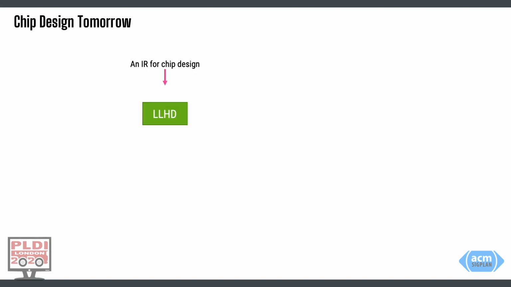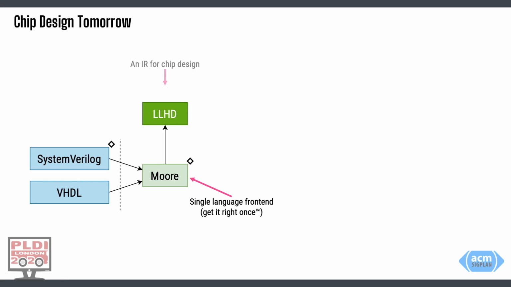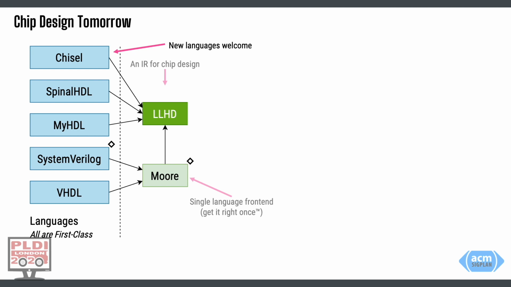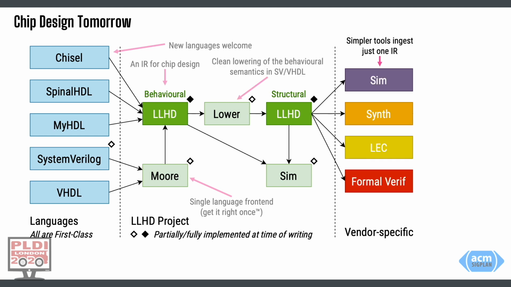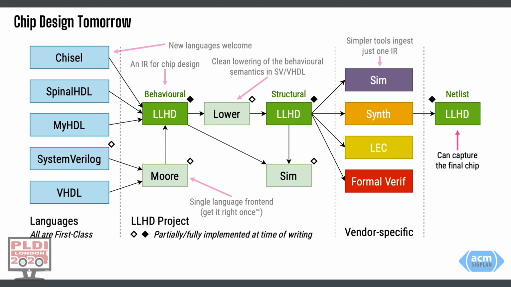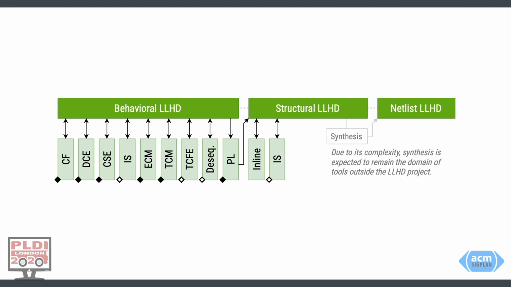We propose LHD as an IR for chip design. It allows us to have a single frontend for SystemVerilog and VHDL that we can get right once, and novel languages can target it directly. As part of LHD, we propose a lowering of the behavioral semantics in SystemVerilog and VHDL to an unambiguous representation. Vendor tools become simpler as they have to ingest only one IR and can produce LHD again.